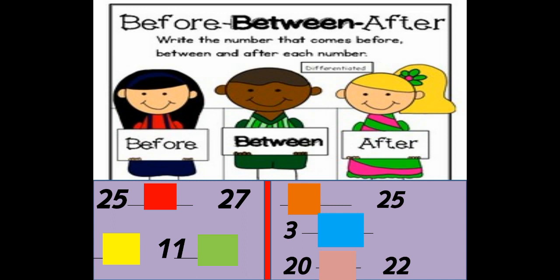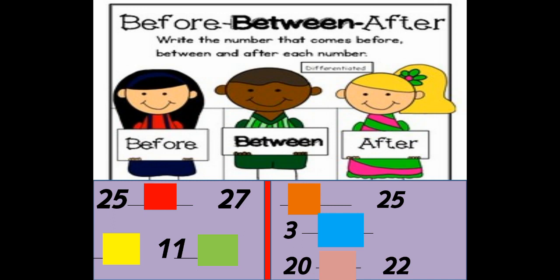In the same way, there is a blank box, then number 11, then a blank box. So which is the number which is going to come before 11 and after 11? I know that you know the answer. Number 10 will come before 11 and number 12 will come after 11.